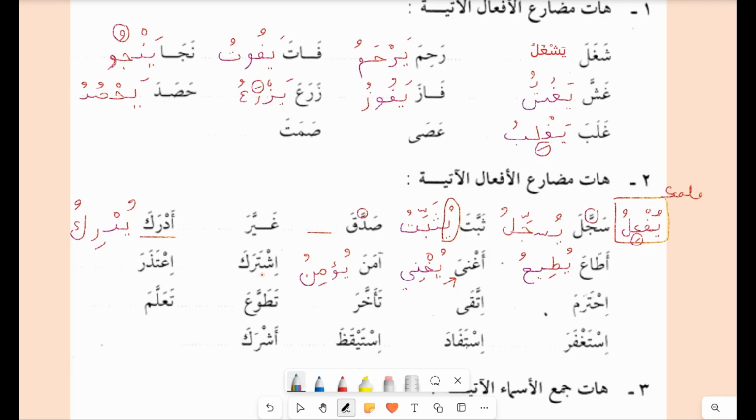So this structure is the same as yudriku. Ishtaraka. Now there are 5 letters here. Ishtara, to buy. What will be the fi'l mudari? Yashtariku. So this is the structure for the 5-letter verb. I'tazara, this is also a 5-letter verb. So you need to remember the structure for 5-letter verbs, for the shadda ones, and for the 4-letter verbs.